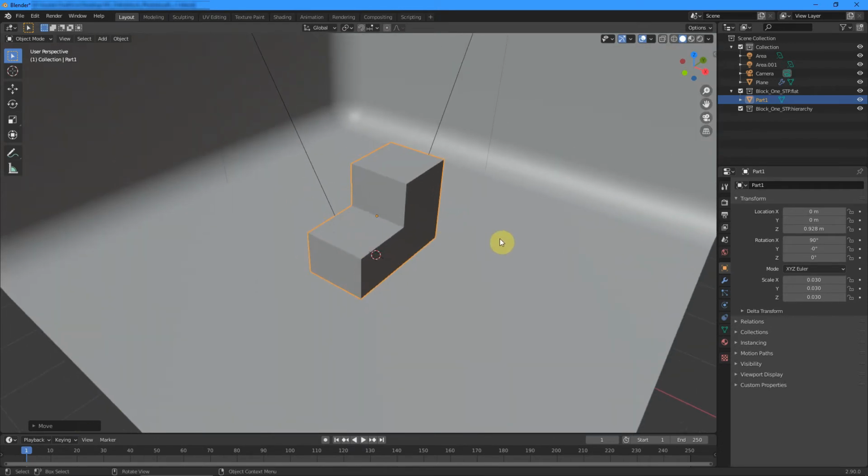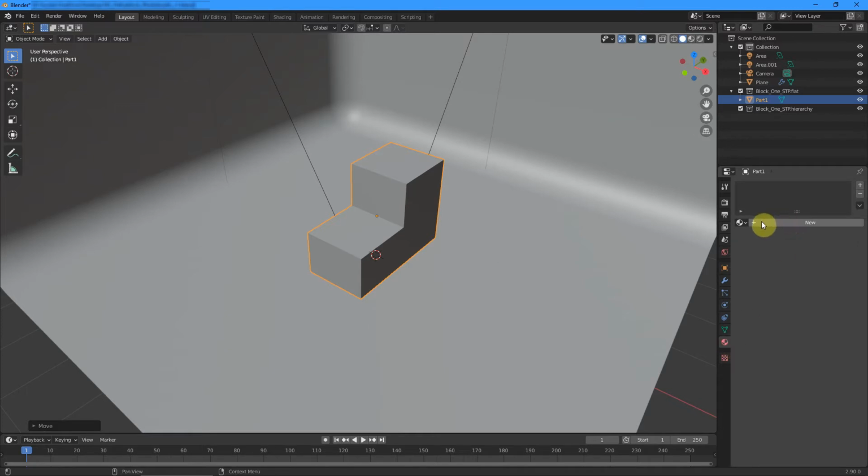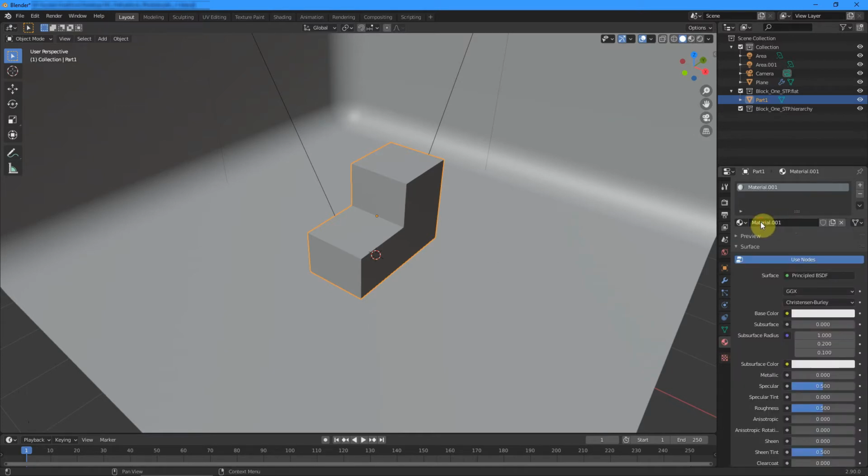I now want to point a material to this block. Select the small materials property icon and select New. Type in the name of the material. In this case, I'm going to call it blue plastic. And then go to base color. Select the base color and you can change to choose the color.